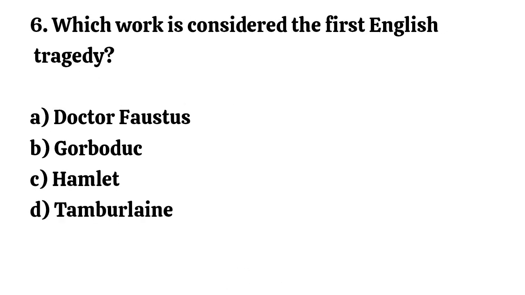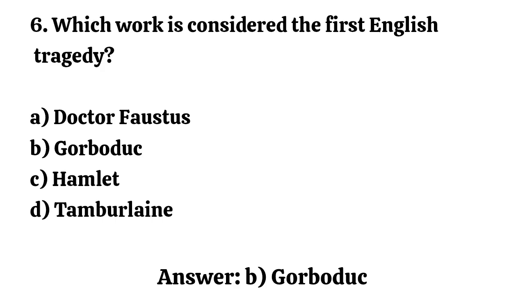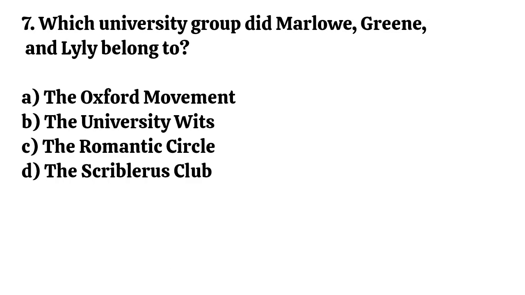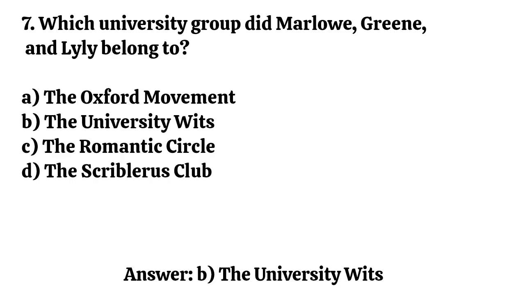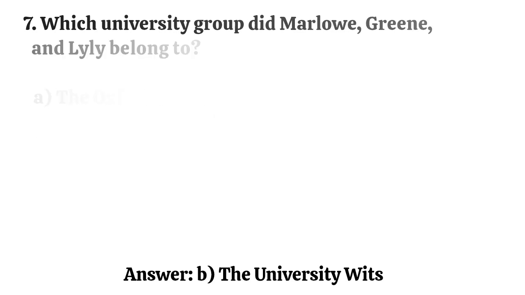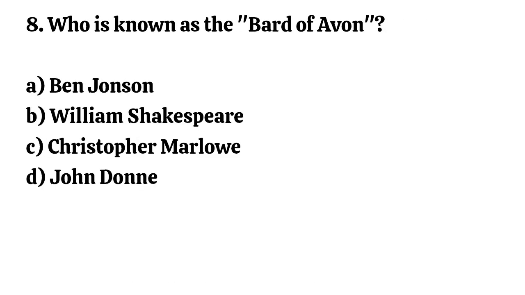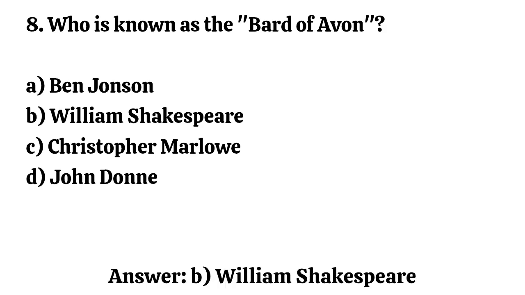Question number 6. Which work is considered the first English tragedy? Correct option is B. Gorboduc. Question number 7. Which university group did Marlowe, Greene, and Lilly belong to? Correct option is B. The University of Wits. Question number 8. Who is known as the Bard of Avon? Correct option is B. William Shakespeare.